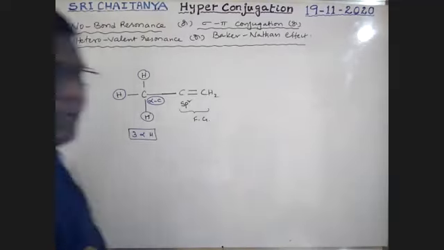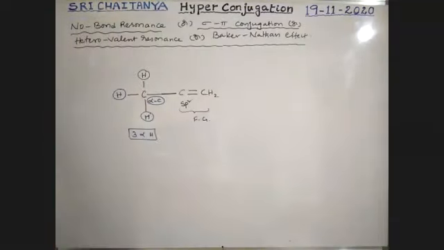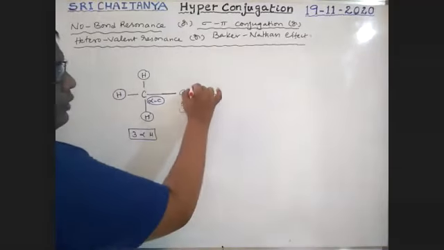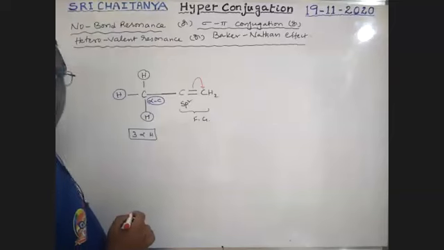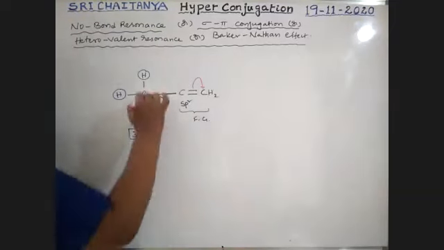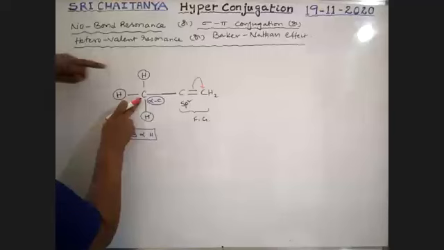Now what happens? First of all, it is involved in resonance. See here, this pi bond shifts to this one. Automatically, this is the alpha hydrogen.